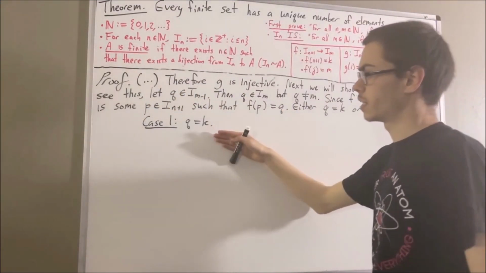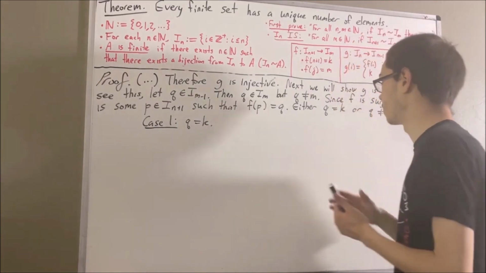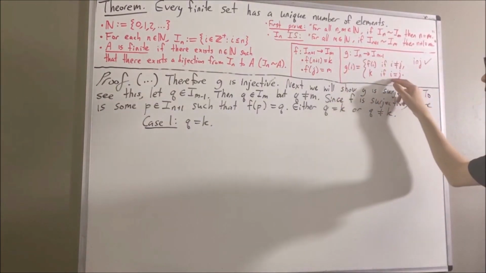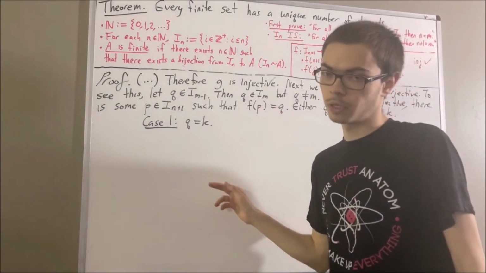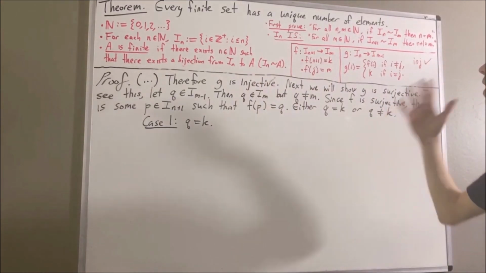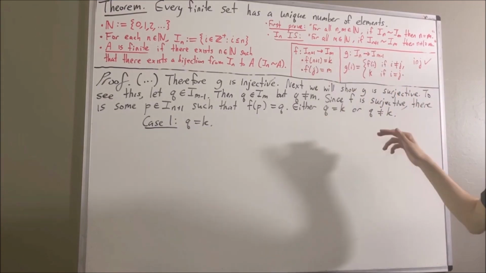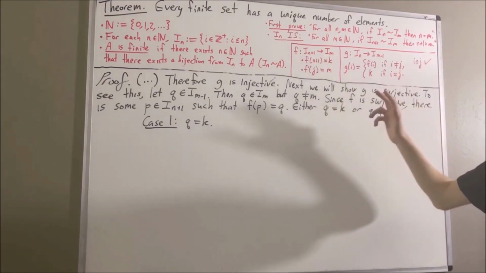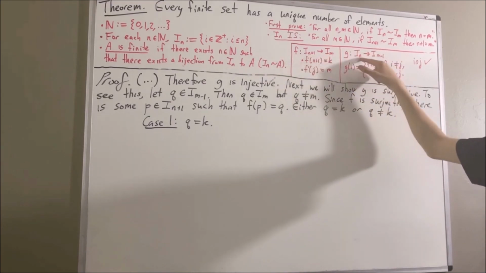The claim in this case is that g of j is equal to q. And that makes sense because if we have j equal to j, then g of j would equal k, which is equal to q. But in order for that to work, we would need to show that j is an element of the domain of g, right? Because at this point, we only know that j is an element of I_{n+1}. We must show that j is an element of I_n.